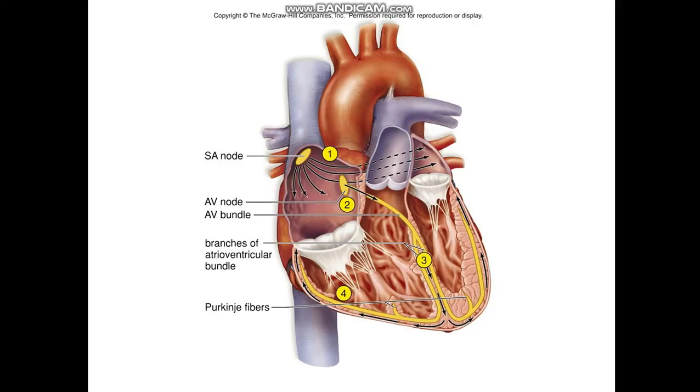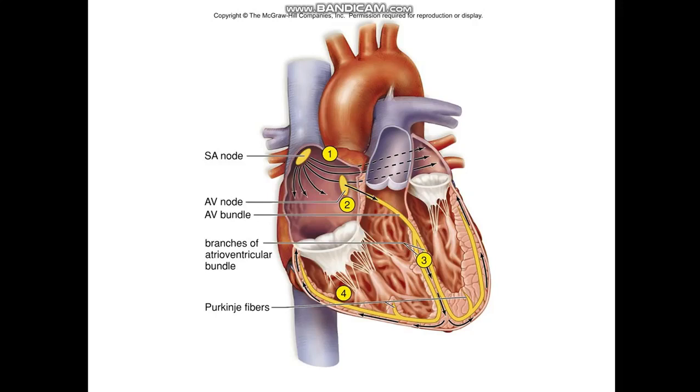But sometimes the impulses or signals might be generated from parts other than the SA node, atrium or ventricle. And in this case, it is called ectopic impulses or ectopic signals. That means from parts of the heart other than the SA node, atrium or ventricles. So sometimes there are disturbances in the generation of the impulses or in the conductivity of the impulses, and this is what we call cardiac arrhythmia.